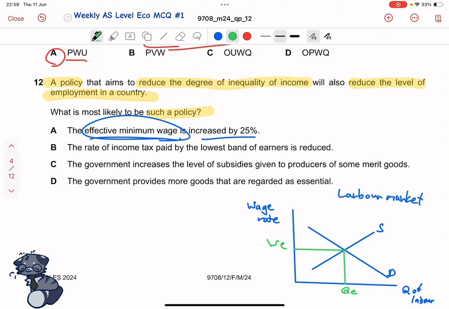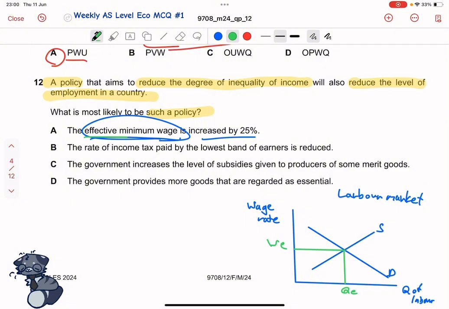So, what is a minimum wage? Well, a minimum wage intends to increase the equilibrium wage or the average wage rate, right? So that people with lower incomes will receive higher incomes. Now, to make sure that it's effective, we will want this minimum wage to be greater than our equilibrium wage rate.